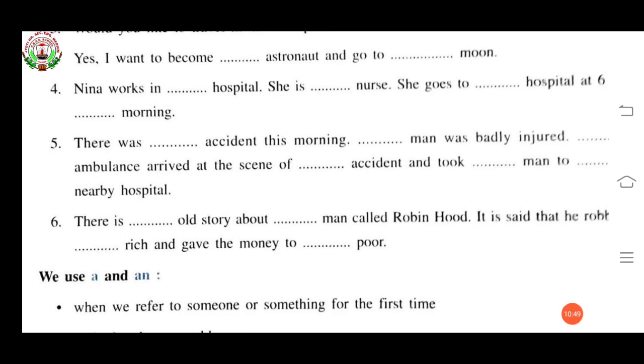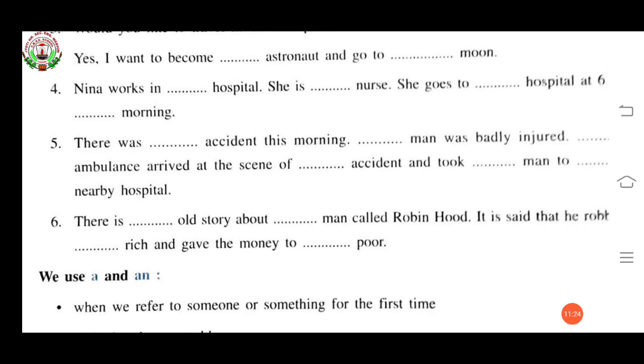Here, see this. When I say Nina works in a hospital, here hospital is a general thing. That's why I use a hospital. In the same sentence, in the same line, it is given she goes to the hospital at 6 in the morning. Here again hospital is used. So when the word comes a second time, we use the.